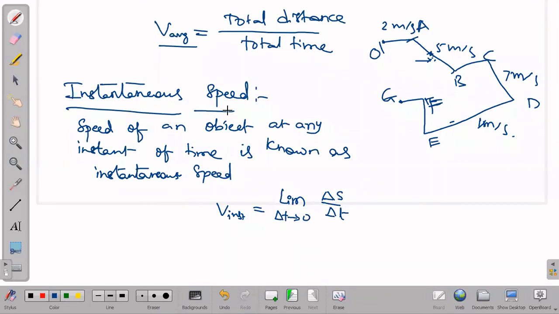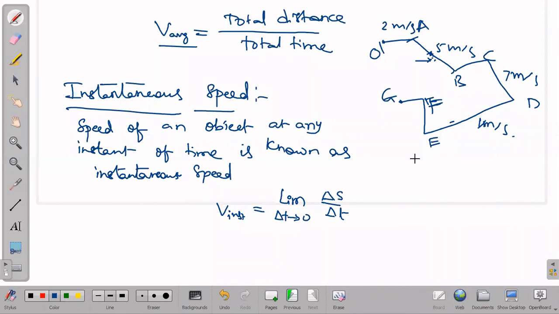In the same way we can define instantaneous velocity also. When we specify direction to it, we get instantaneous velocity. And for average velocity, we write total displacement by total time. That is how we get instantaneous velocity and average velocity. Now I have to tell you one more thing. Whatever speedometer we see in bikes or cars at any instant of time will show some value.